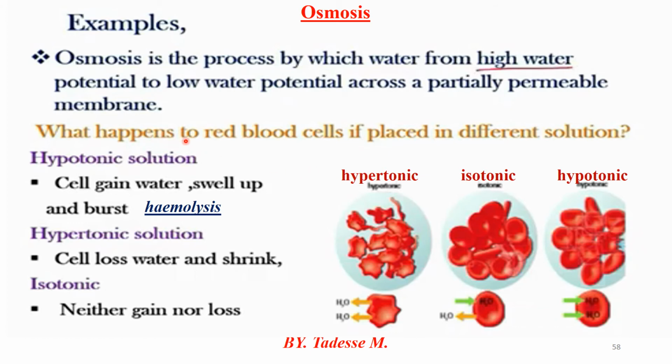For example, what happens to a red blood cell if placed in different solutions? Red blood cell is a human blood cell, or this is called an animal cell. When this animal cell is immersed in hypertonic,